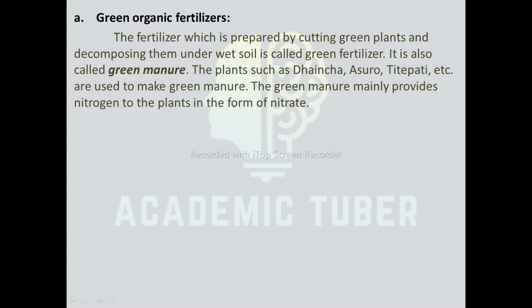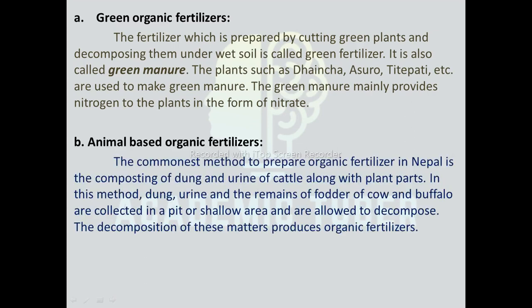The fertilizer which is prepared by cutting green plants and decomposing them on the waste soil is called green fertilizer. It is also called green manure. The plants such as the Dhaincha, Asuro, Titepati, etc. are used to make green manure. The green manure mainly provides nitrogen to the plants in the form of nitrates.